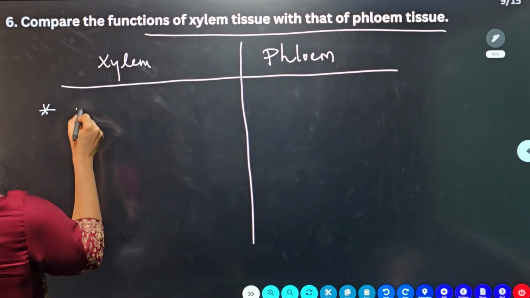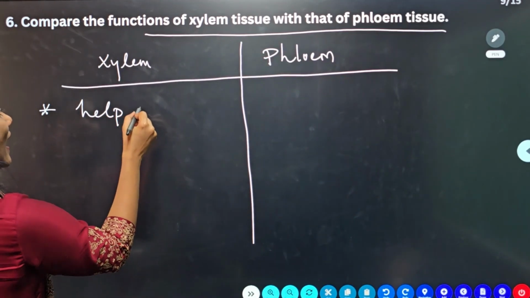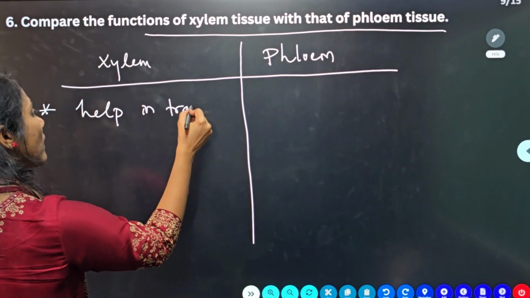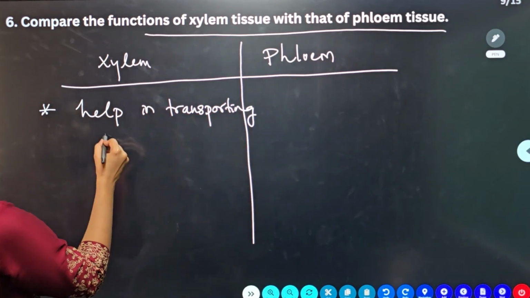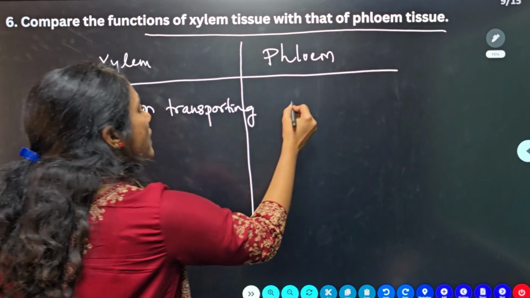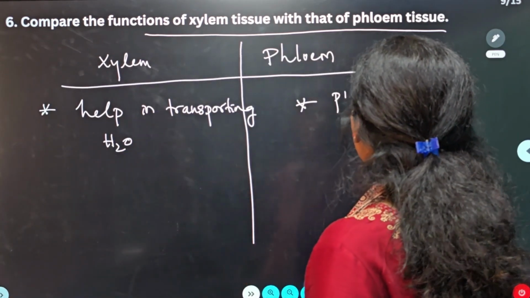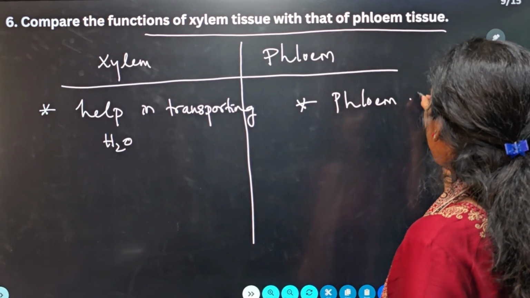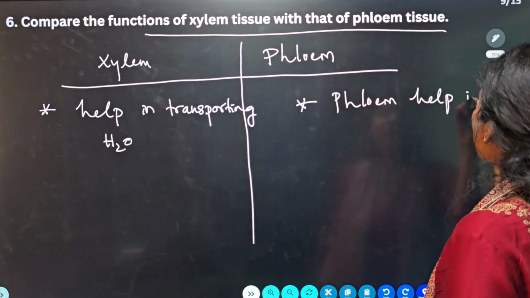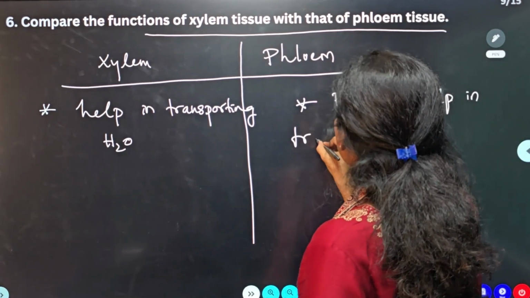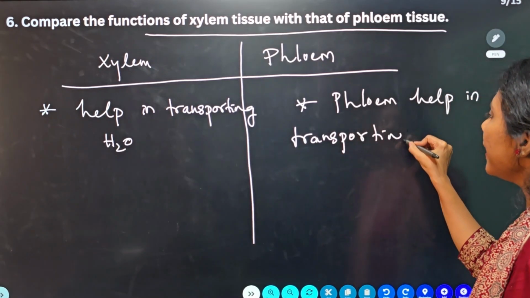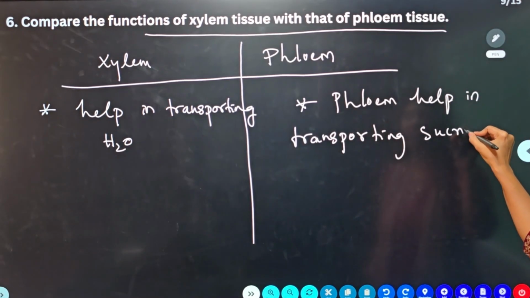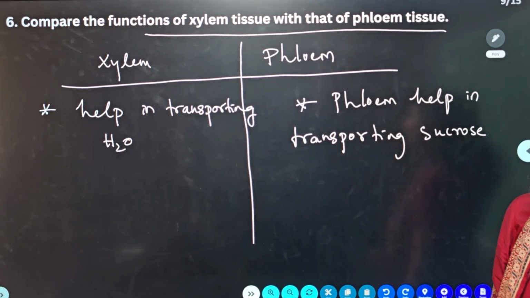Xylem will help in transporting water, isn't it? Whereas phloem helps in transporting food. That is sucrose, isn't it? Yes, transporting sucrose. So this is the first point of difference. Sucrose is nothing but food.